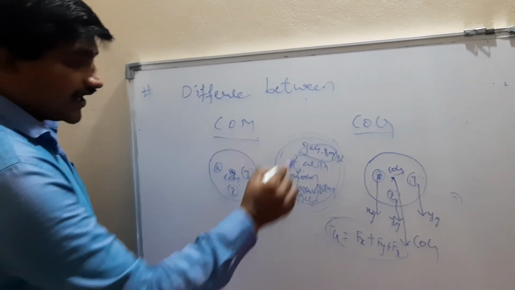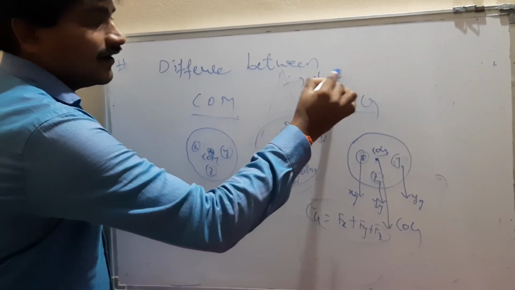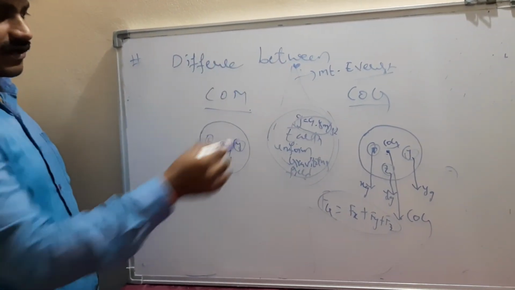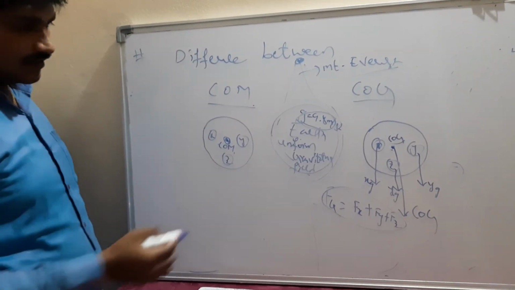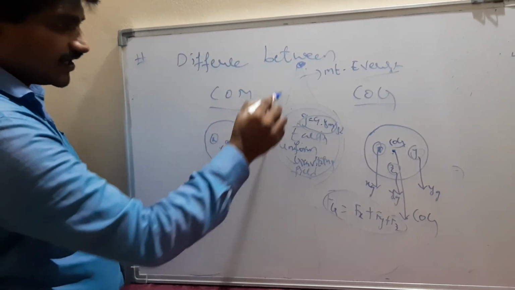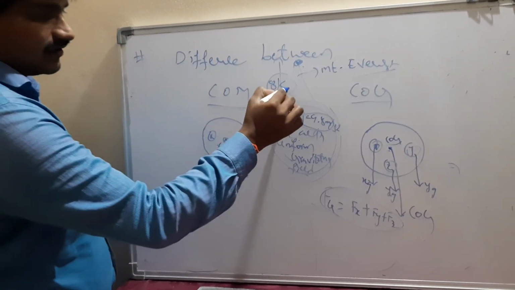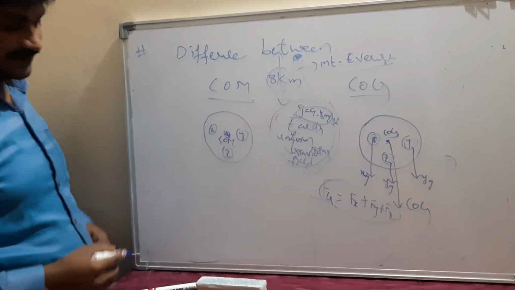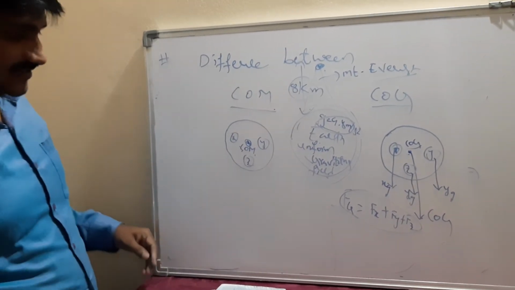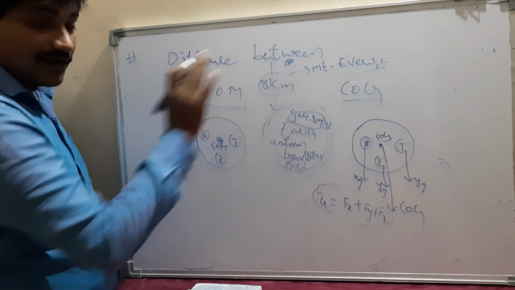For example, if you take the earth, and on Mount Everest, at the top of Mount Everest, if you go and check, there is a variation between the center of mass and center of gravity, because from the surface of the earth, this is almost 8k, 8000 kilometers or meters I think. Okay, 8000 meters it's almost. I don't know whether it was kilometers or meters, but it's around that. But that is the topmost mountain.